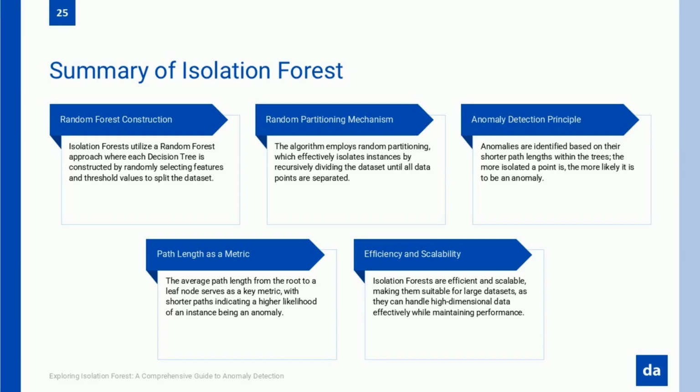One exciting direction is hybrid models, where isolation forest is combined with deep learning techniques like autoencoders or transformer-based anomaly detection. While isolation forest excels at fast, unsupervised anomaly detection, deep learning models can capture more complex, high-dimensional patterns. By combining both approaches, researchers are developing ensemble methods that enhance accuracy, reduce false positives, and improve robustness in challenging datasets.